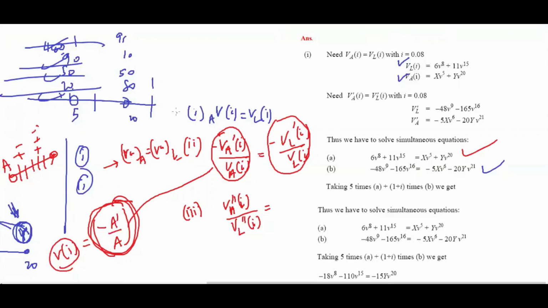So by virtue of this relation 1, you can cancel these two. Minus minus also you can cancel. So just show that the differentiations are equal. That's why they differentiated. You know how to differentiate, and they equated. So this is nothing but the second condition. It's easy now. Solve and find X and Y.